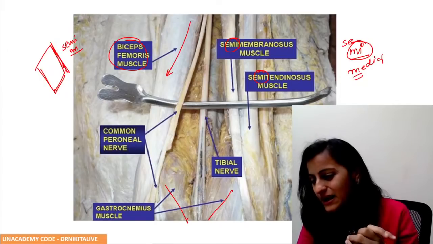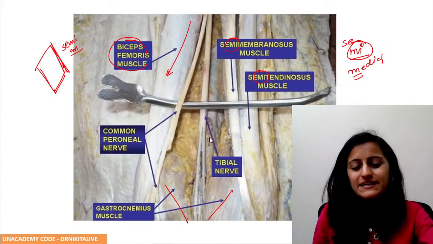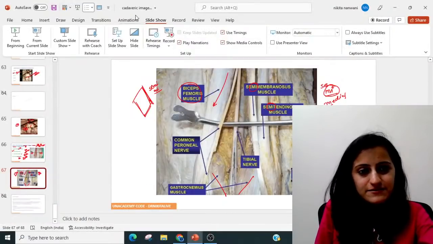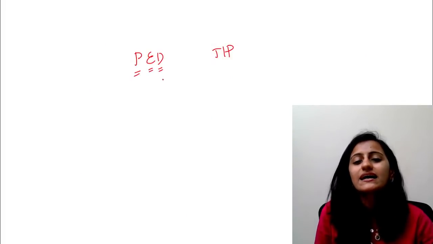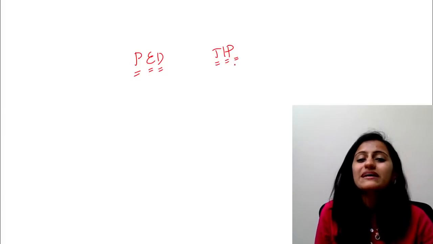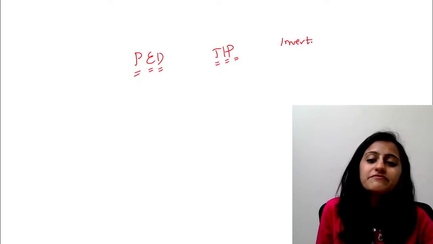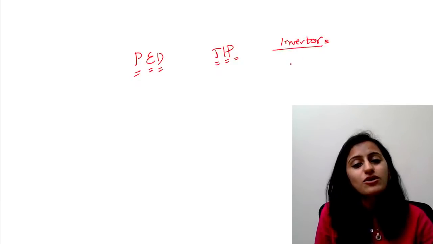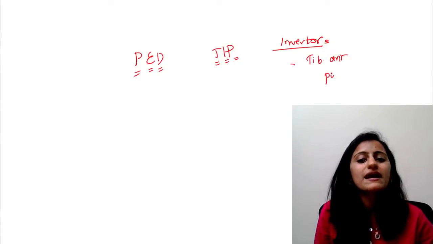All right. Ped tip exception once more. Okay, Nuzat. So for the ped tip, we said that it is the peroneal nerve which causes the eversion and the dorsiflexion. Tibial nerve causes your inversion and the plantar flexion. Inversion is caused by which muscles? The tibialis anterior and tibialis posterior.